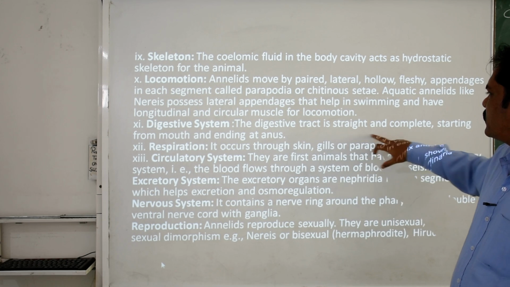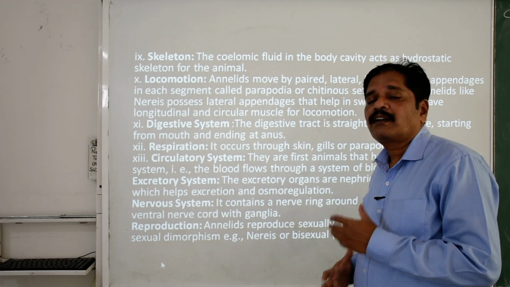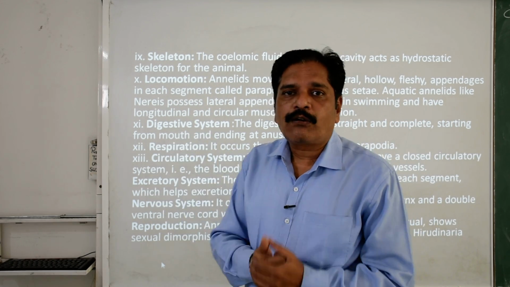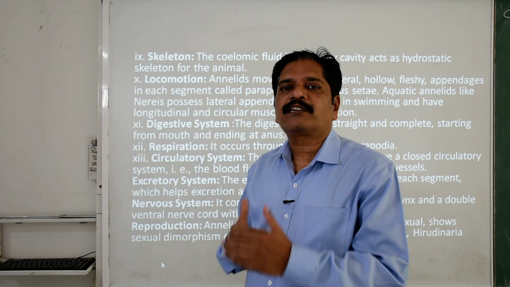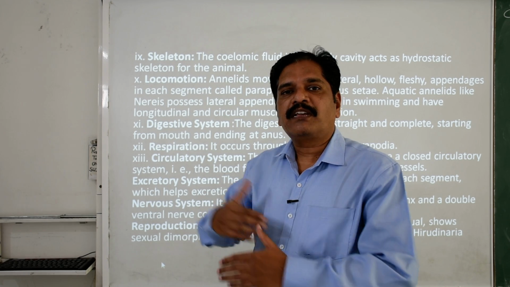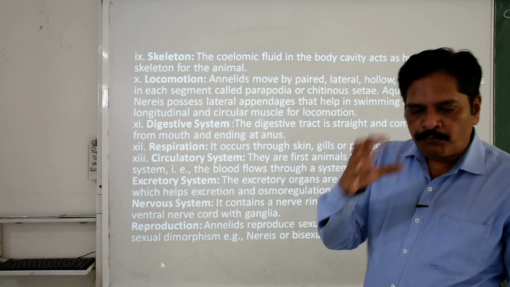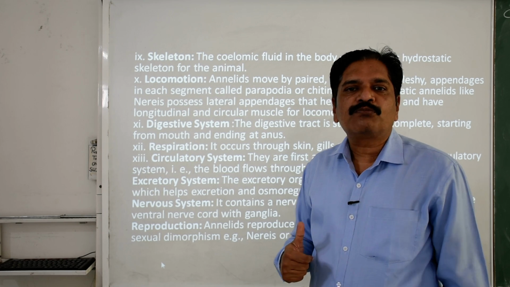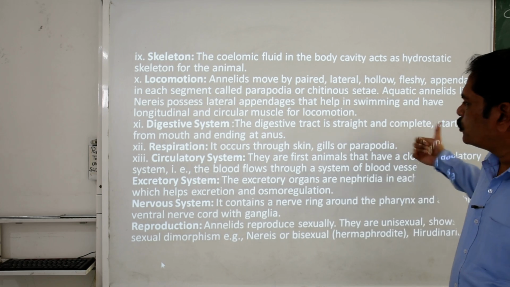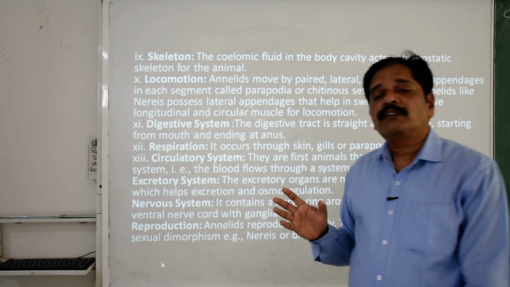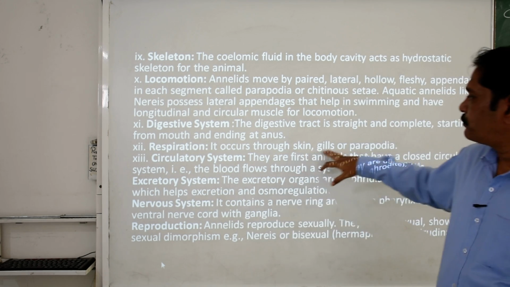The digestive tract is straight and complete, starting from the mouth and ending with the anus. So this alimentary canal is very well adapted for intake of food, digestion, absorption and storage of food, and then later defecation, that means releasing the waste material. Clear? So a proper modification in this tubular structure is found. Now the respiration, as I told you, is cutaneous in nature in the organisms that are terrestrial. Clear?